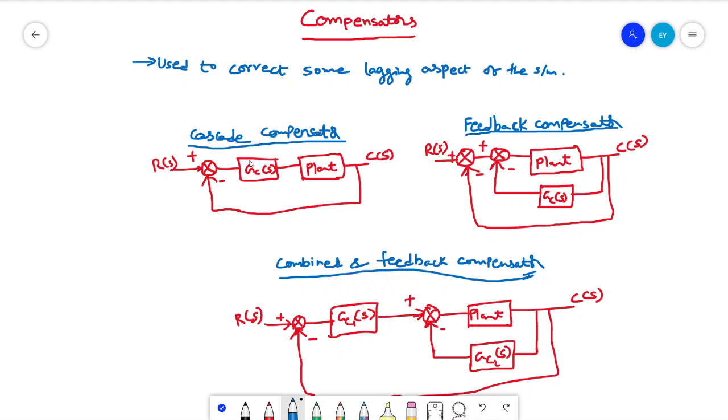This Gc, if you call it a controller, deals with the error E. Based on the error, the controller gains will try to manipulate this error, and it will make the process reach the desired R(s). It is a reference tracking problem, you can call it a servo problem. As far as those problems are concerned, the PID controller deals with them.